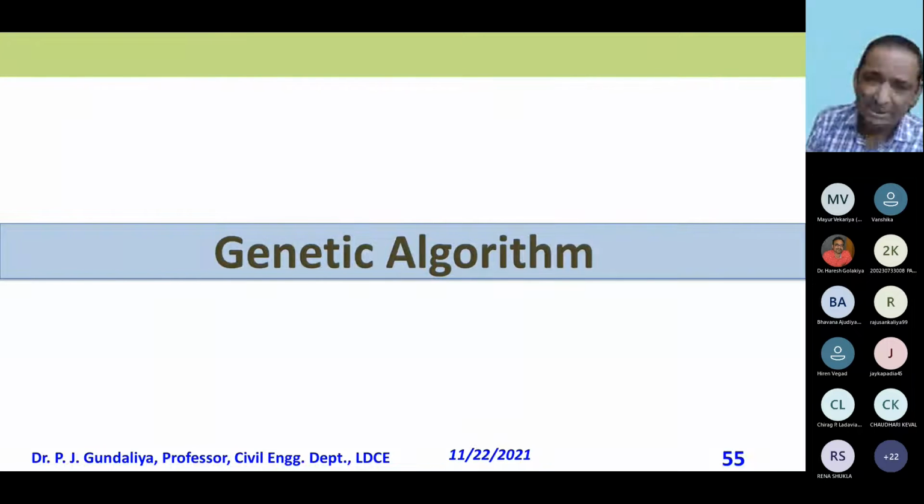So Darwin's law is there: every generation has better children, who can survive the environment. Ultimately, at every time step, I would say not generation now, every time step, it is improving. So this kind of concept has been utilized in the genetic algorithm.